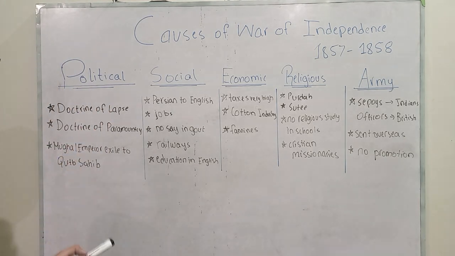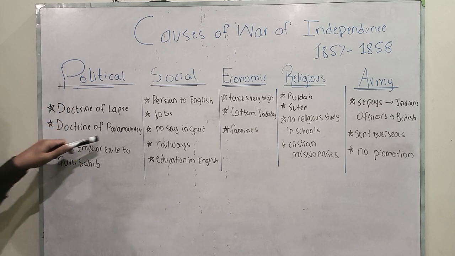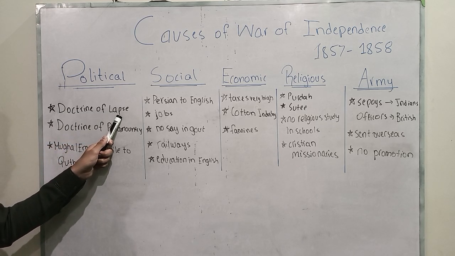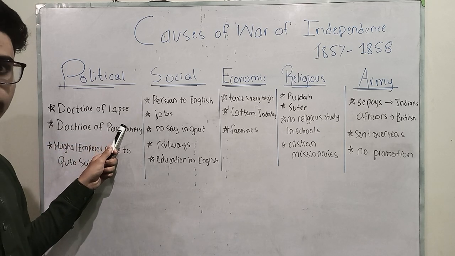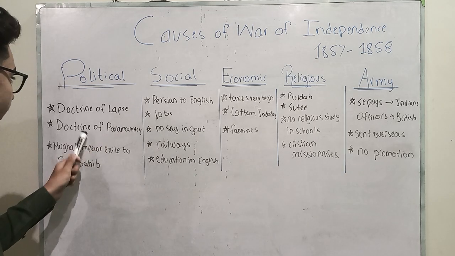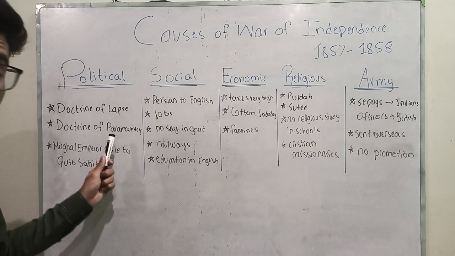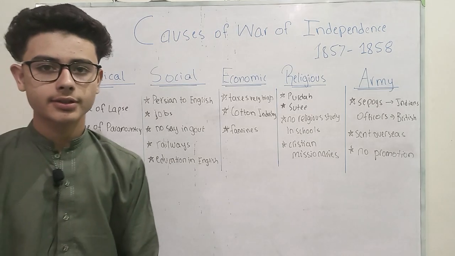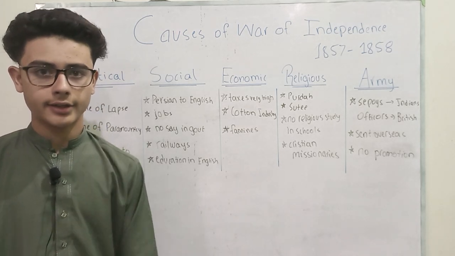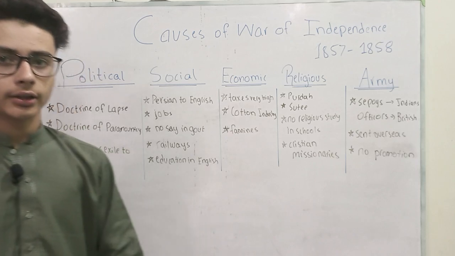First is the political. The British introduced the doctrine of lapse and doctrine of paramountcy. What was in the doctrine of lapse? It was that if a ruler did not have any real heirs, his lands were taken by the British. And in the doctrine of paramountcy, if a ruler failed to rule his subjects properly, the British were going to take his lands. This was just an excuse for the British to take the lands of the Indians.